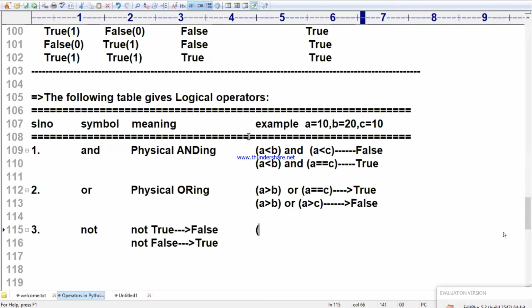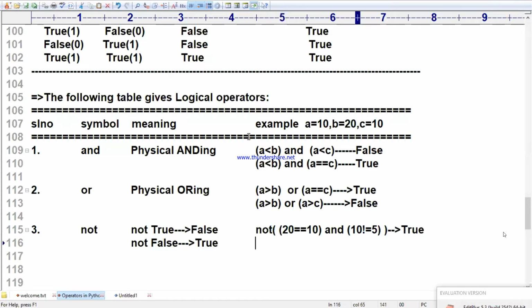See, I will take 20 double equal to 10 and 10 not equal to 5. This entire thing I am writing under one bracket, and I am writing NOT here. You answer my point, then tell me the result. 20 double equal to 10 is false, ma. 10 not equal to 5 is true. False and true is false. NOT of that, the answer is true.